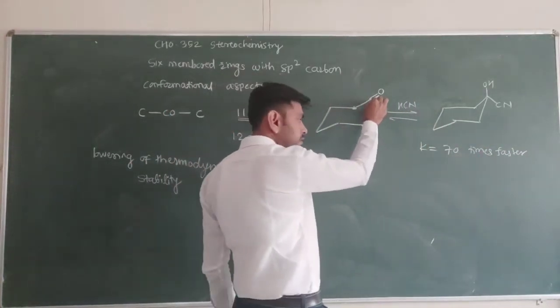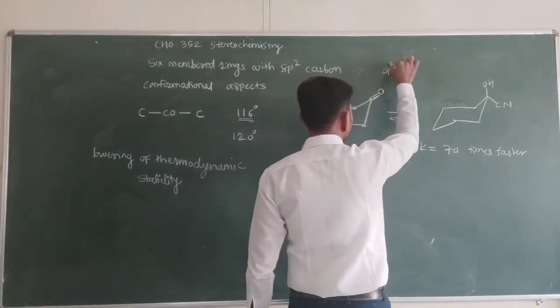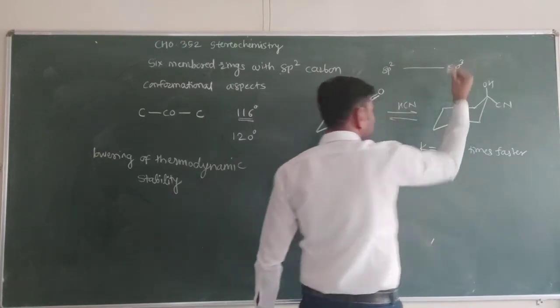Why? Because angle strain decreases here, torsional strain decreases, because sp2 carbon is converted to sp3 carbon.